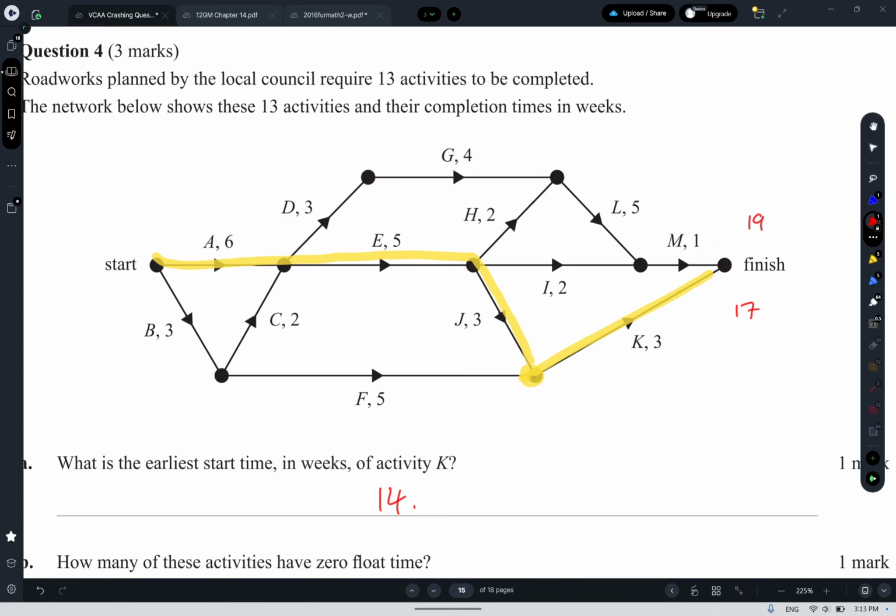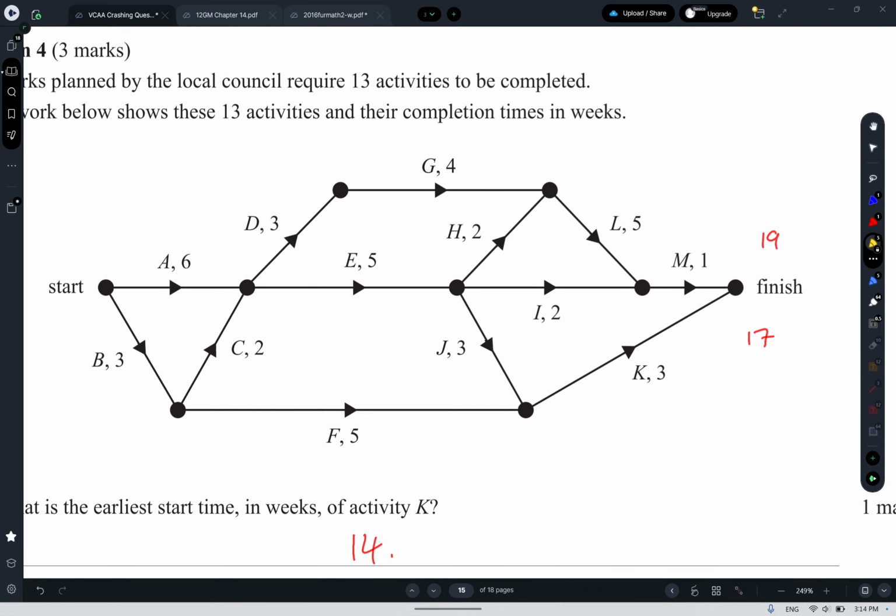Okay, and then we also have an AEH, so that's going to be 6 plus 5 is 11, plus 2 is 13, plus 5 is 18, plus 1 is 19. So it looks like we have two paths that have a duration of 19, and it looks like that's going to be the longest path through the graph. So we've got 3 and 4, which is 7 through there, 5 and 2, which is also 7, so that checks out. The A, and then it's the LM, looks to be the two critical paths.